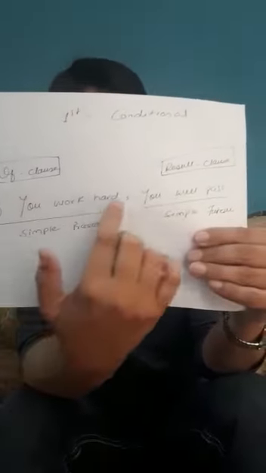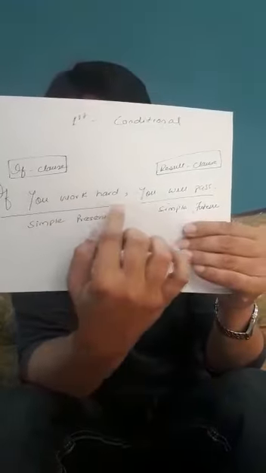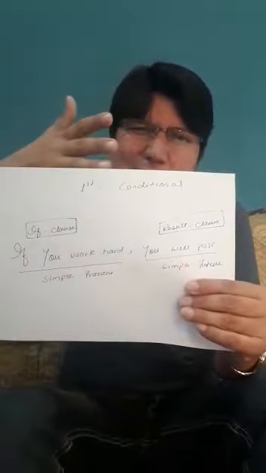Similarly, dear students, the first conditional. In the first conditional, the condition is not necessarily 100%. It can be or cannot be. For example, if you work hard, you will pass. I cannot guarantee that you will pass, but if you work hard, you will pass. So the condition is 50-50.